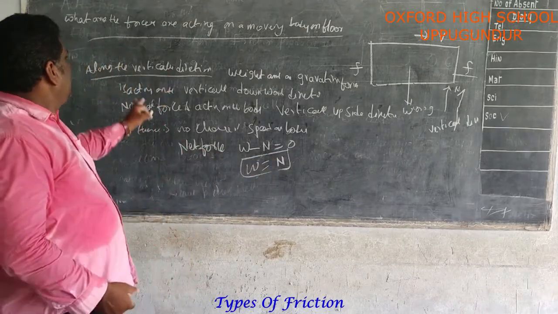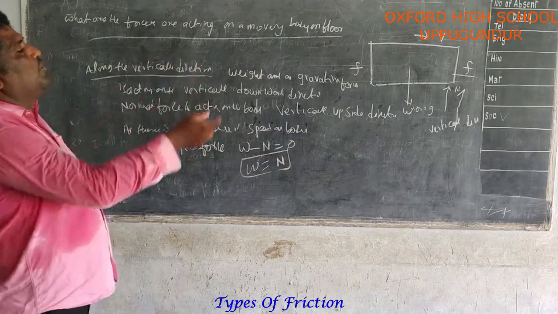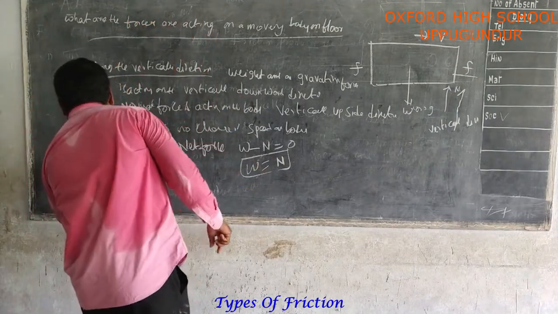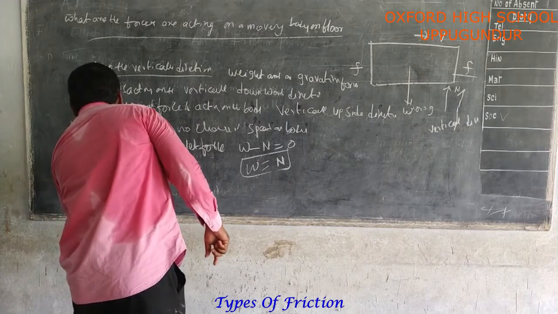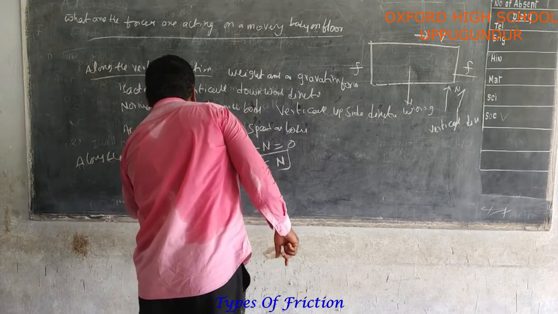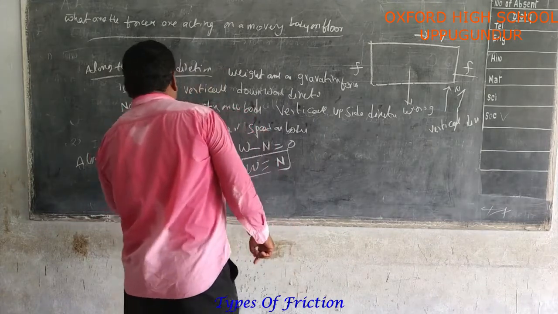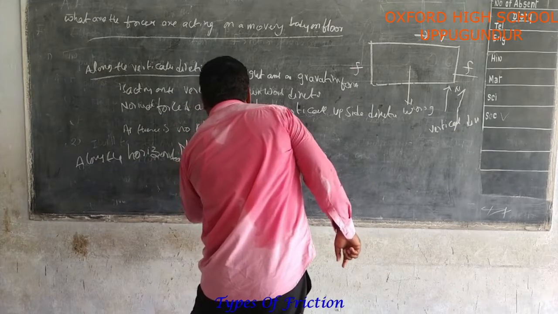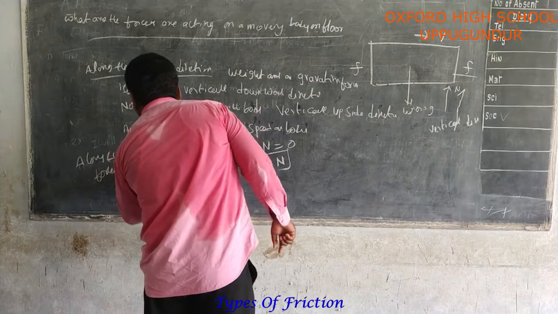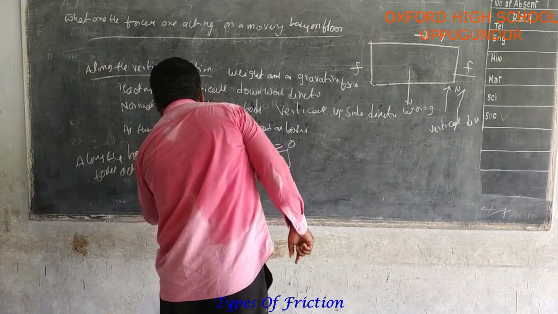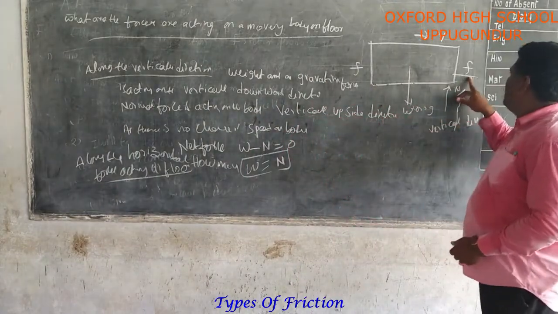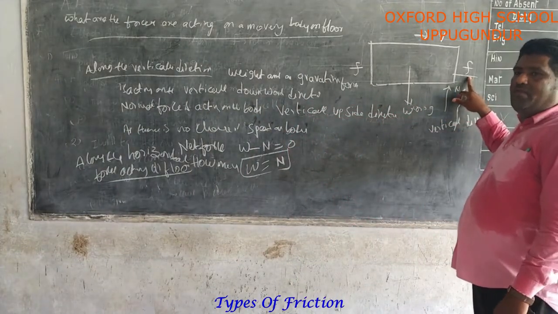Next, along the horizontal direction, how many forces are acting on the body? First, the frictional force is acting horizontally on one side.